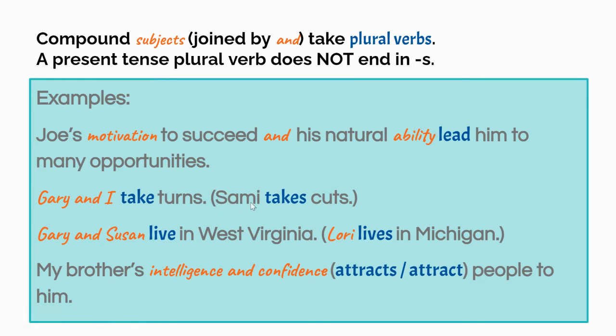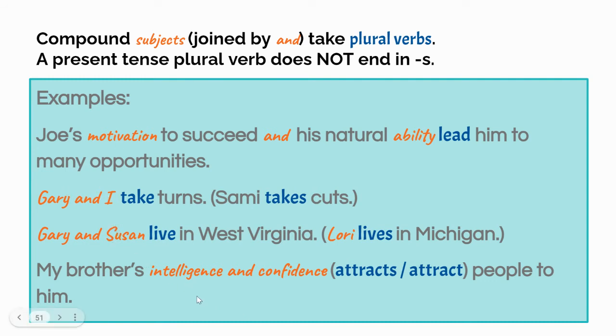We take turns. But if it's just one person, Sammy is rude and takes cuts. So put a singular pronoun there to test it: he or she, it takes. They take, she takes. They live, Gary and Susan live in West Virginia. Lori lives in Michigan. So that's those.